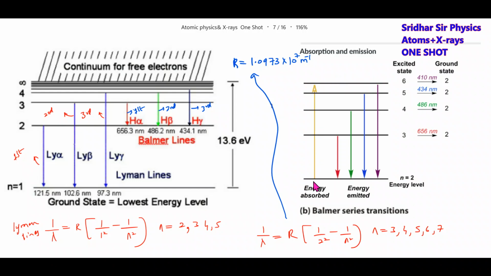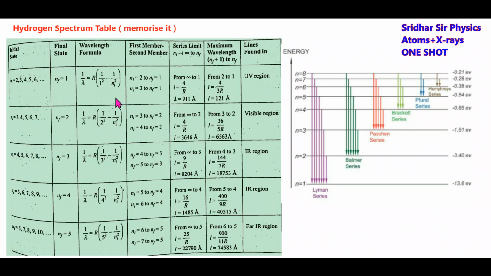So here, when the electron absorbs energy to jump to n equals 6, the transitions from 6 to 2, 5 to 2, 4 to 2, 3 to 2 will become the Balmer series. And these are the wavelengths. You have to roughly remember the data, it will help you a lot. There's a complete hydrogen spectrum table I brought up, which you have to memorize.